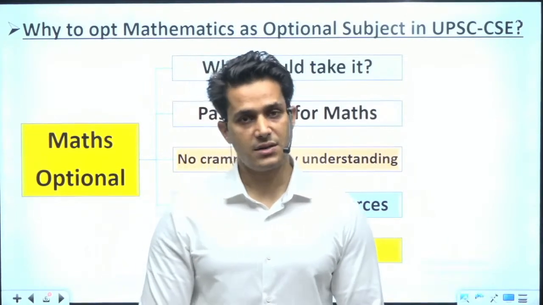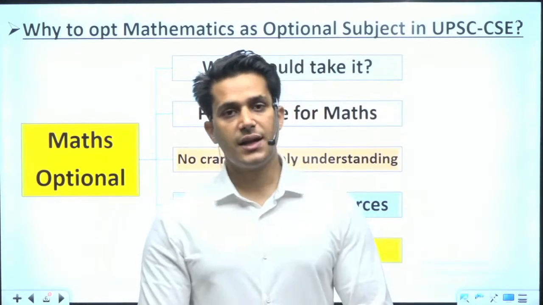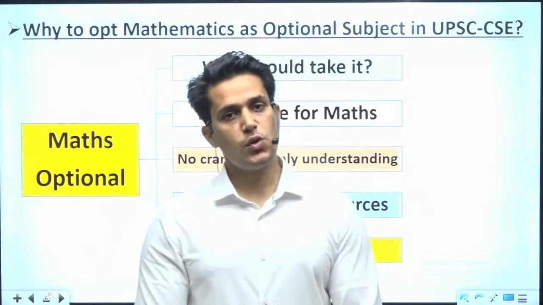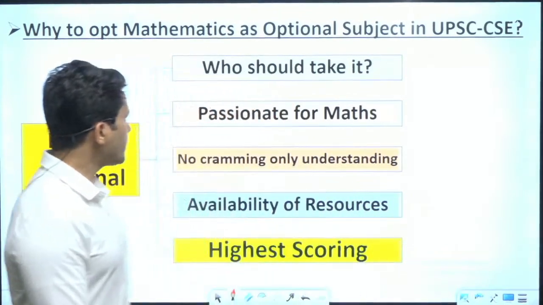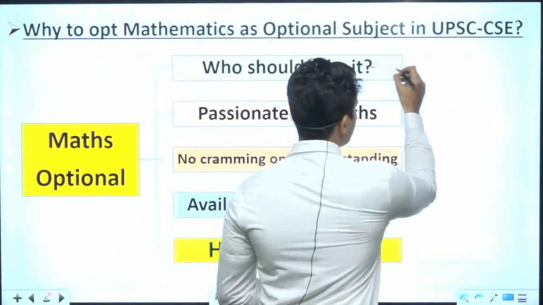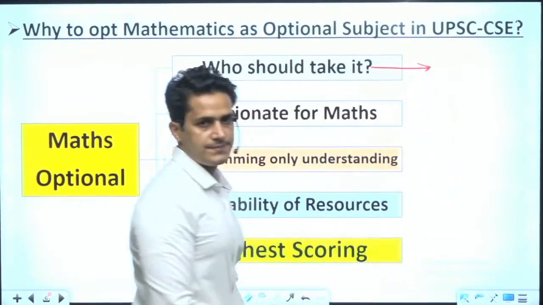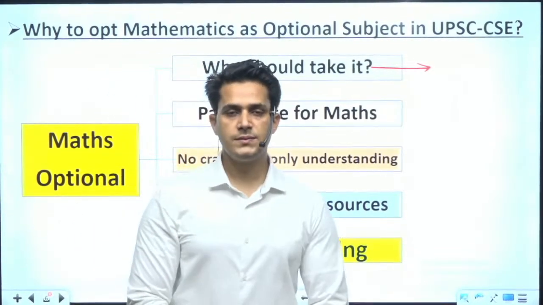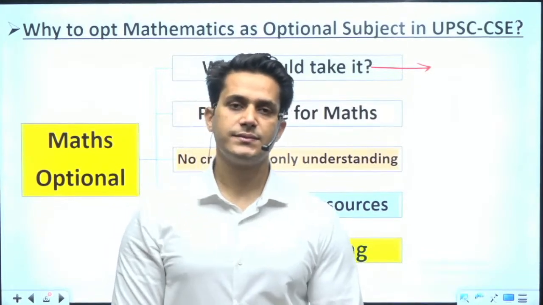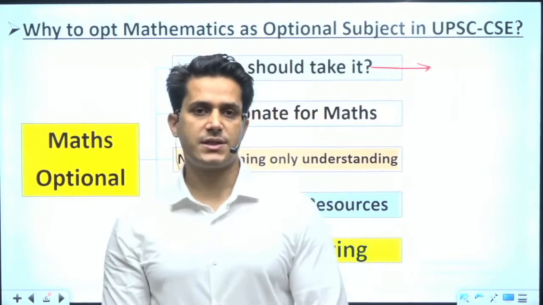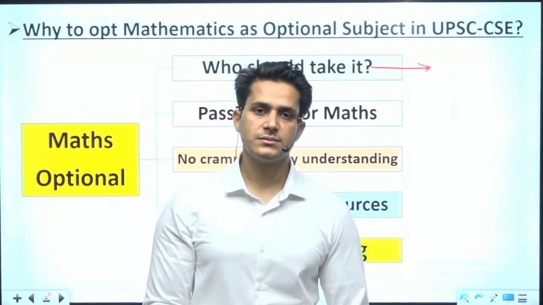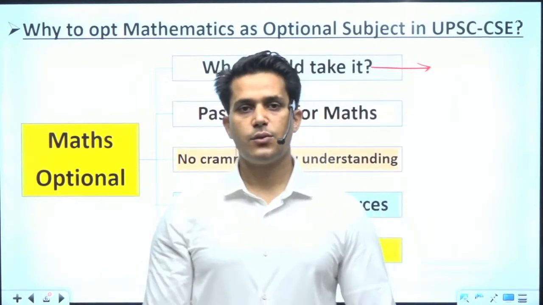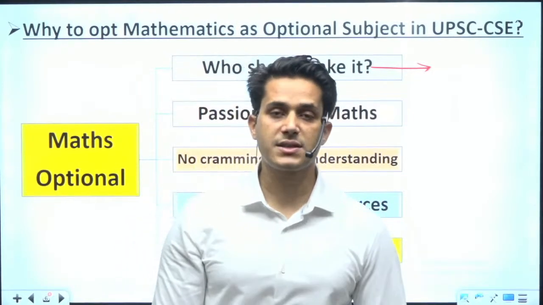But the most important question is: who should take mathematics as optional in their UPSC exam? The answer to this question is very straightforward. The students who learned mathematics as a mainstream subject, as a core subject in their graduation, benefit very much from it.